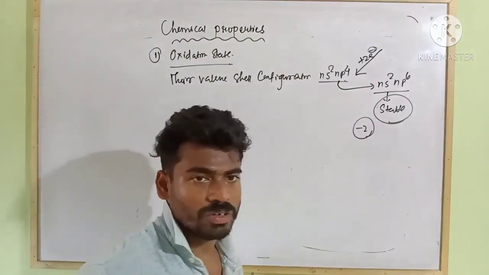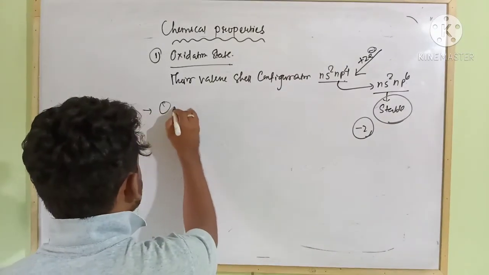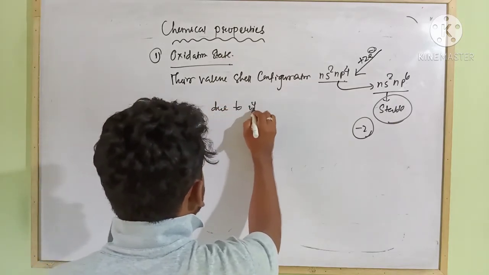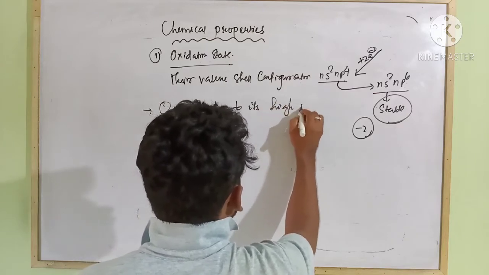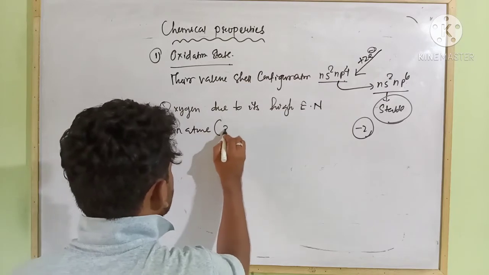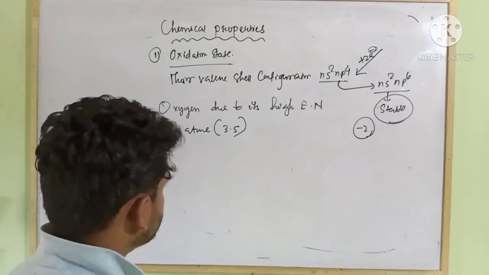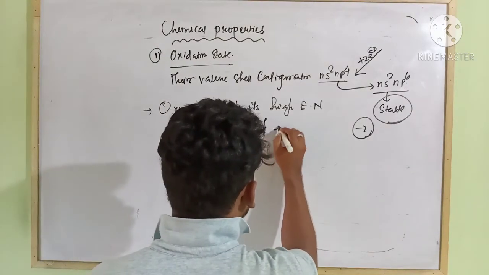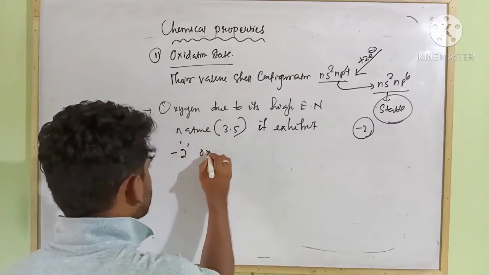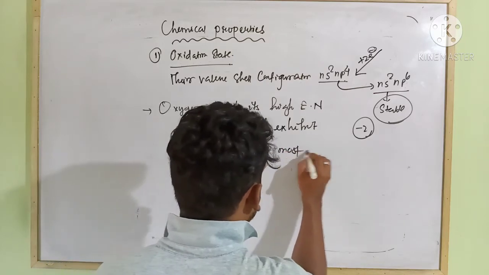Let us see first about oxygen. Due to its high electronegativity, that is 3.5, it exhibits a -2 oxidation state in most of its compounds.